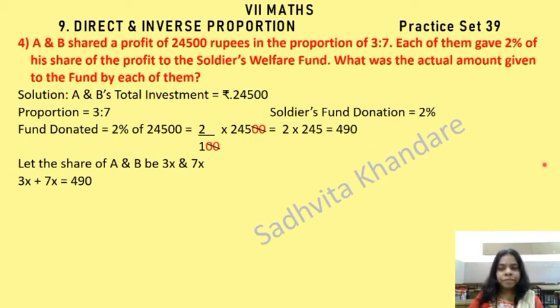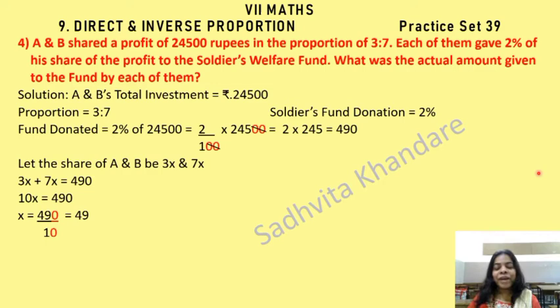3 plus 7 is 10. 10x is equal to 490. 10 will be shifted to the other side because there is no sign between 10 and x. There is a multiplication sign, and when we shift the multiplication sign to the other side, it becomes division. So x is equal to 490 upon 10. 0, 0 gets cancelled. What remains is 49. x is 49, children. So A is giving 3x rupees and B is giving 7x rupees.